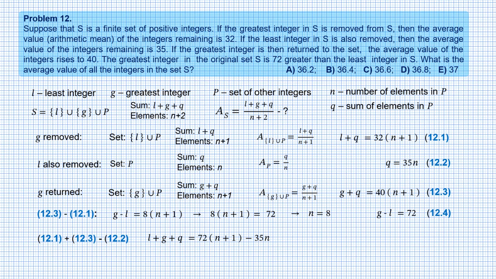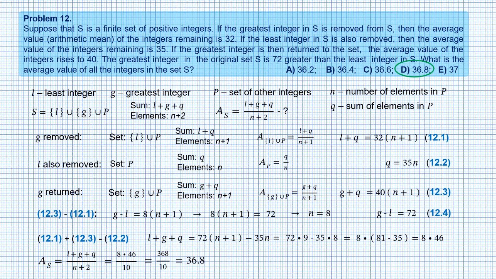Normally we would match similar terms in the right hand side, but here we just substitute the value of n, and since 8 is a divisor of 72, it can be factored out. So we get 8 times 46 for the numerator of AS, and we can find AS. Since the choices are given as decimal fractions, denominator 10 is perfect here. So we don't reduce the fraction and just get 368 tenths or 36.8. Choice D.